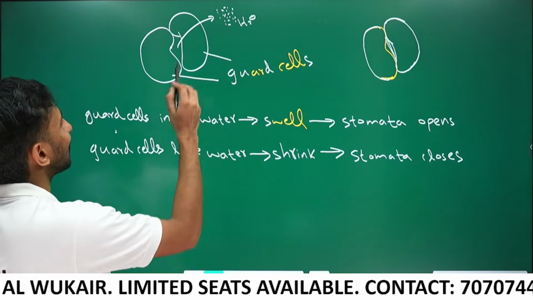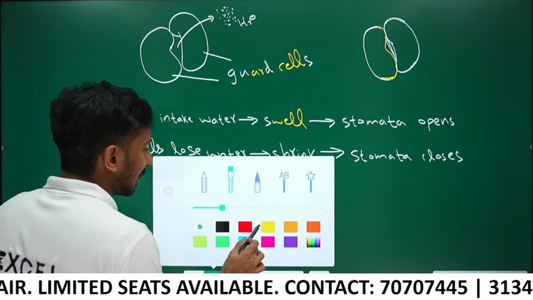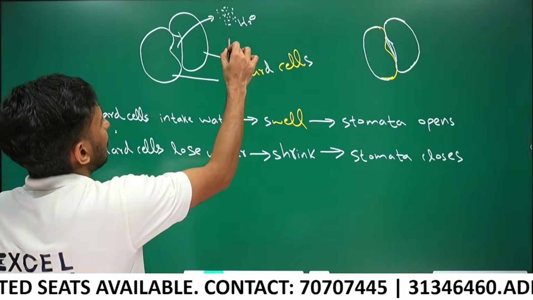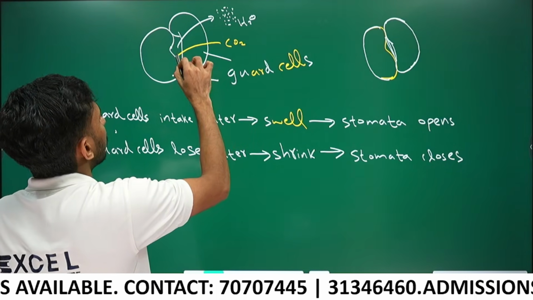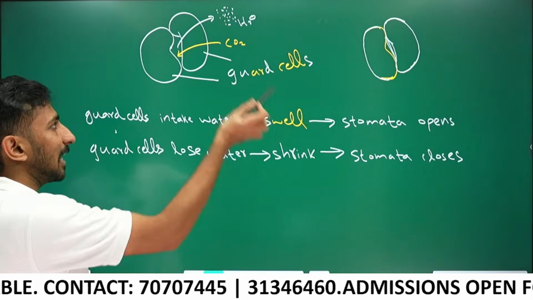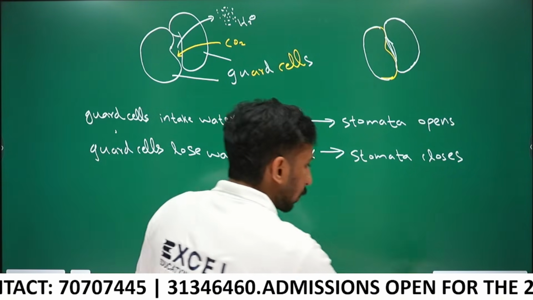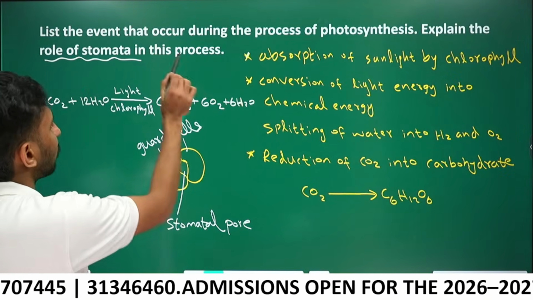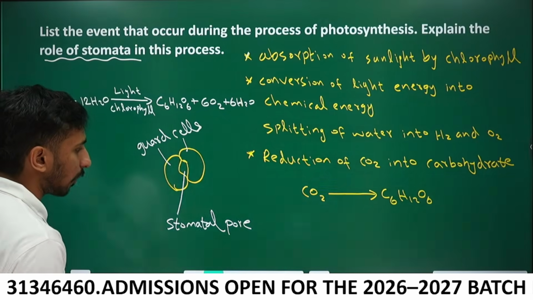Okay, now let's go back to this question. One more thing I want to tell you. For photosynthesis, CO2 is required, right? Intake of CO2 occurs through the stomata. What is the role of stomata in this process?